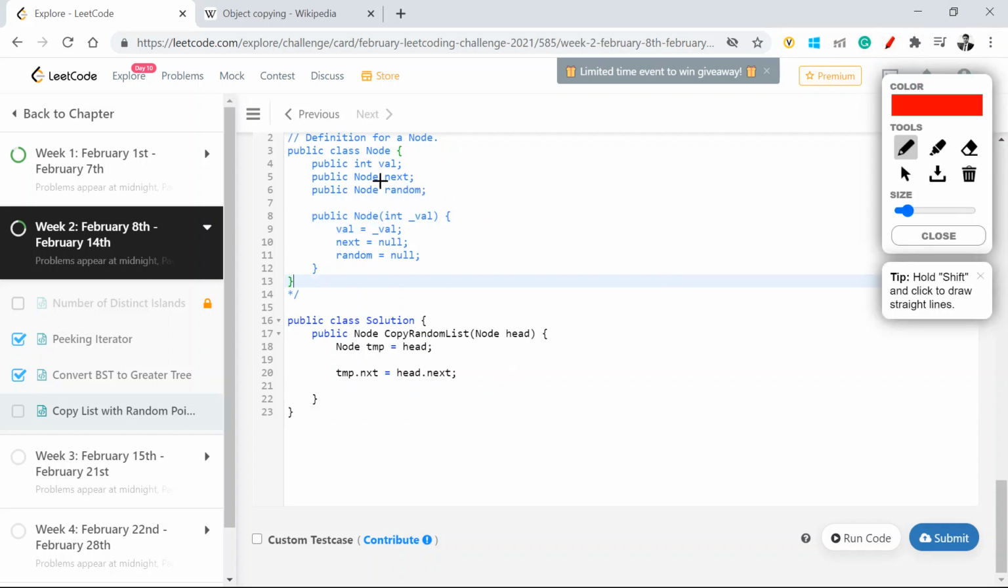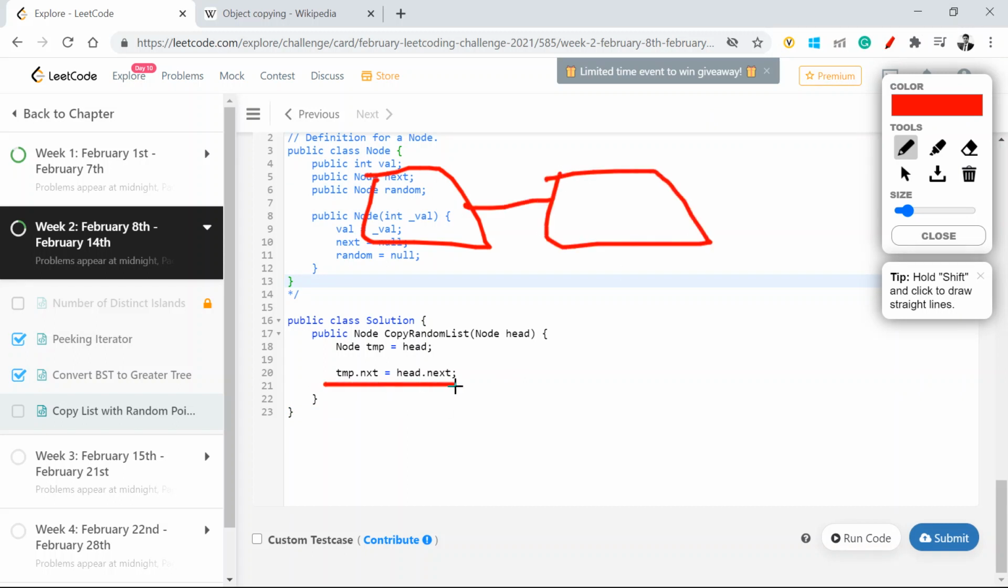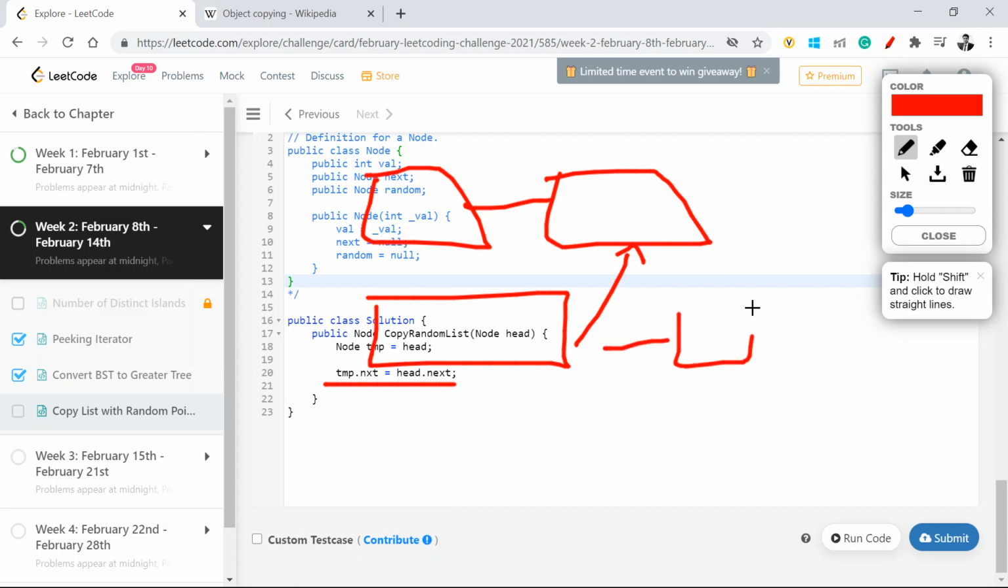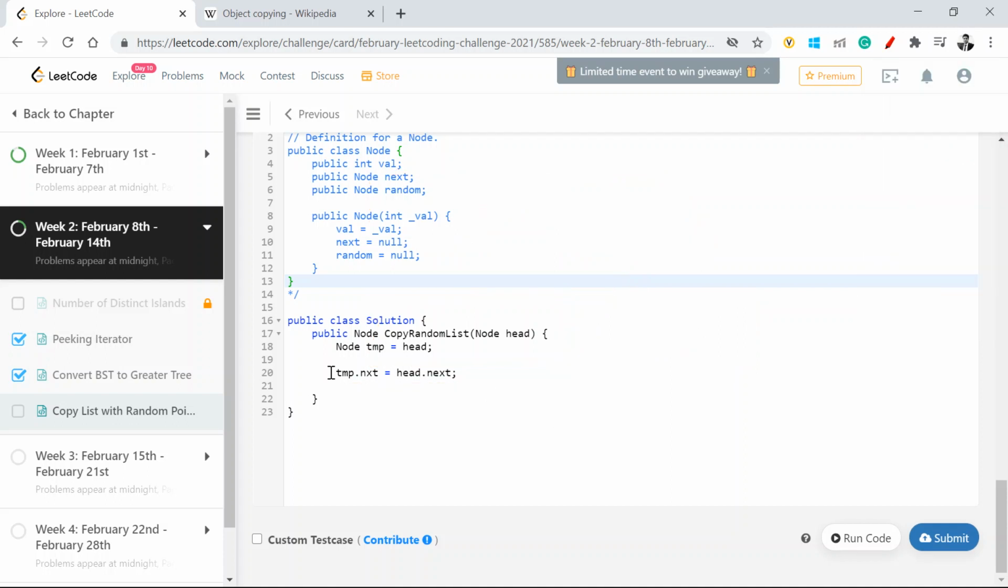say this was my original node. The moment you write this kind of syntax, or temp dot random is equal to head dot random, what will happen? Your new node which you created, which is temp, will point to this one only. This is not what we want. We want this to point to a new address location, not this one, but sharing the same value, same information. So this is not going to work for us.